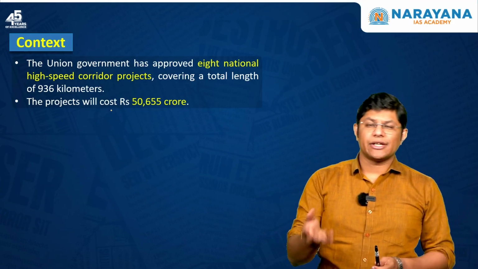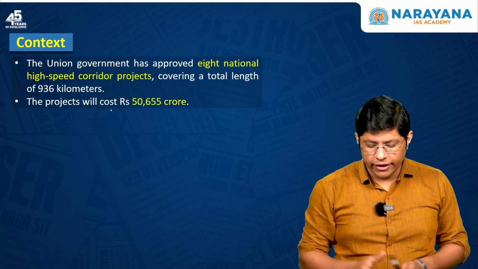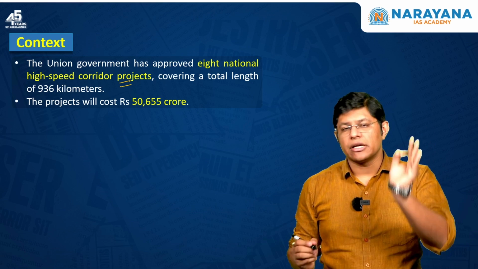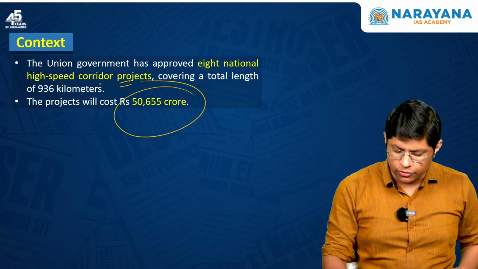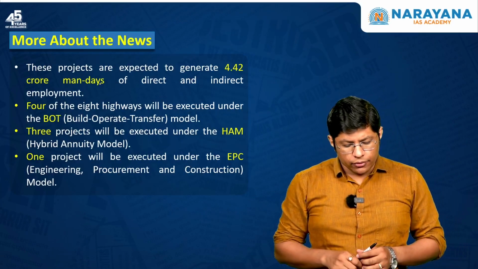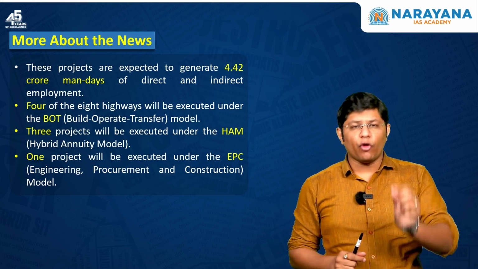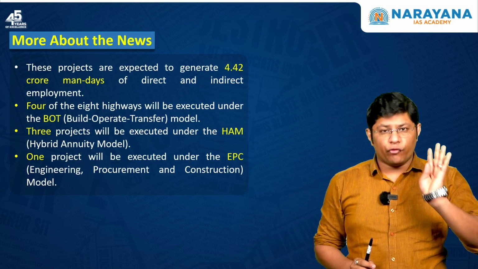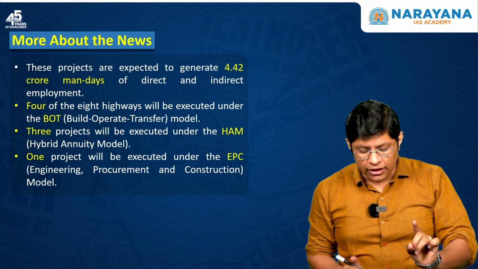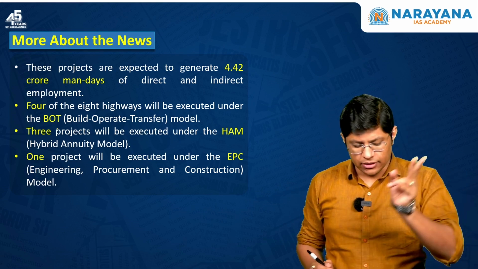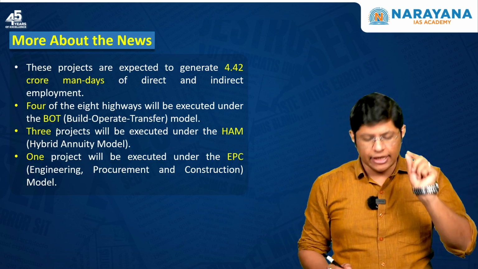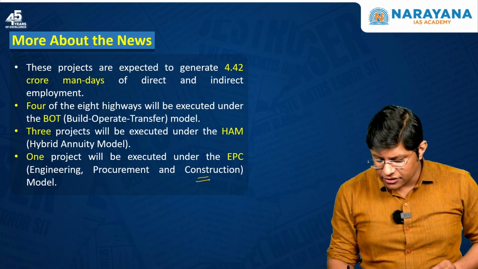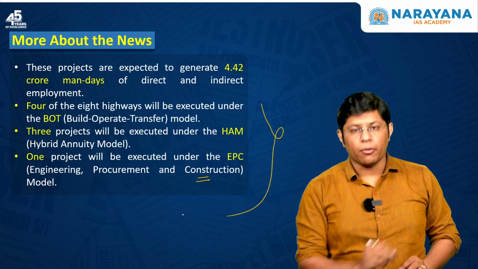Now, what is the context? The government has approved 8 high-speed corridor projects. Now, this will cover a length of almost 1000 kilometers and be constructed at the cost of 50,000 crores. These projects are expected to generate 4.5 crore direct and indirect employment. 4 of these 8 highways will be constructed under BOT, that is build, operate, transfer. The 3 will be under HAM, that is hybrid annuity model, and 1 under the engineering, procurement and construction model. So, we will understand all these models.